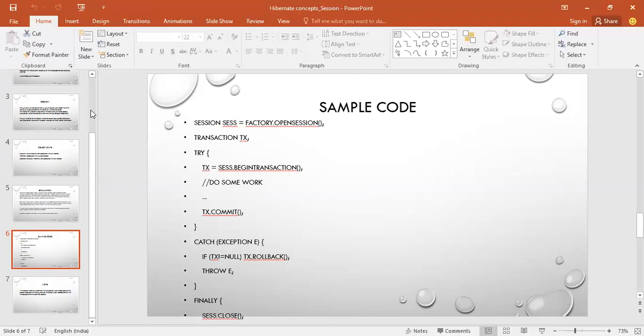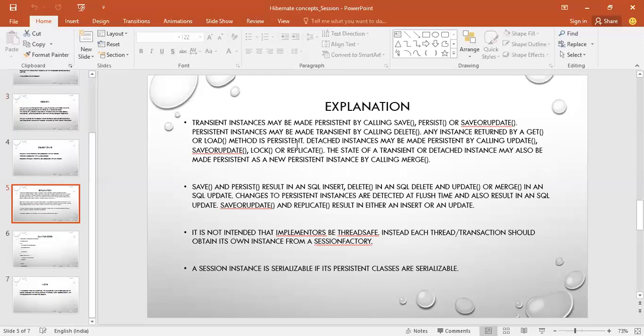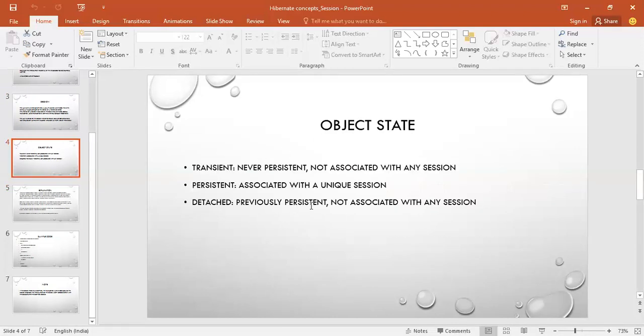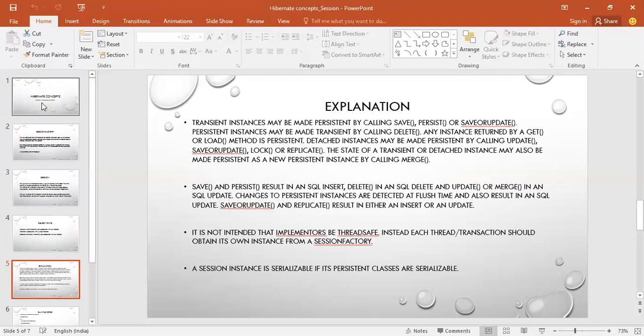But the concept is very important, majorly the object state, which revolves around the session. This object state is very important so that you understand what is actually happening when you use operations like save, load, get, update. These methods play a very important role on the different object states. So I hope you got the point.